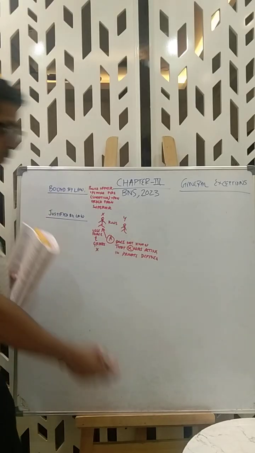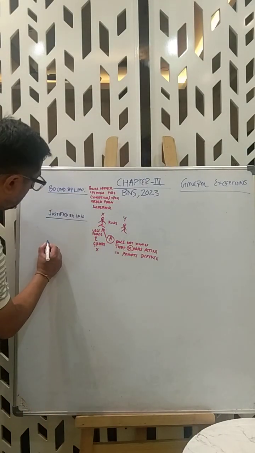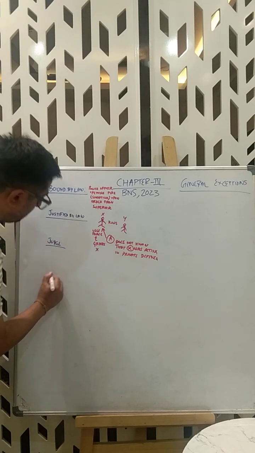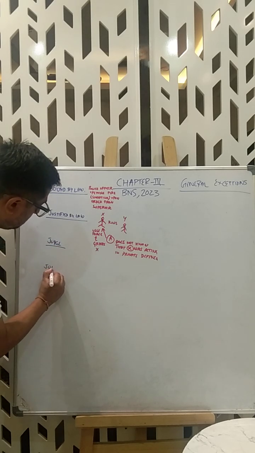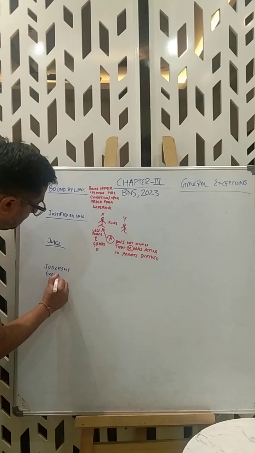Well, now we'll talk about two things. One is judge and the other is judgment execution.